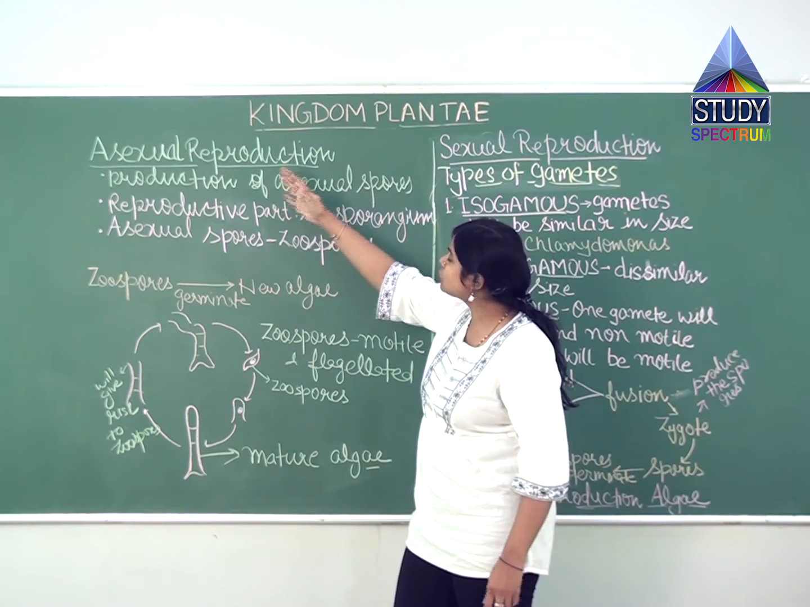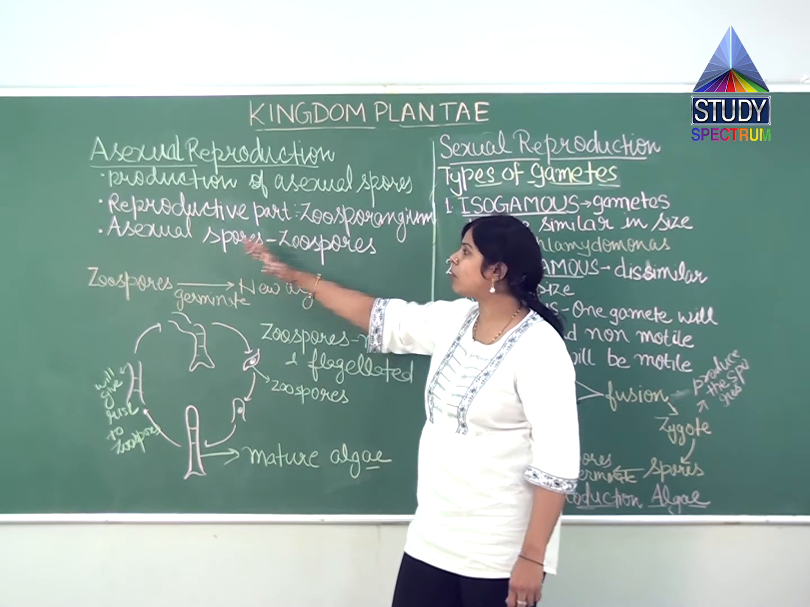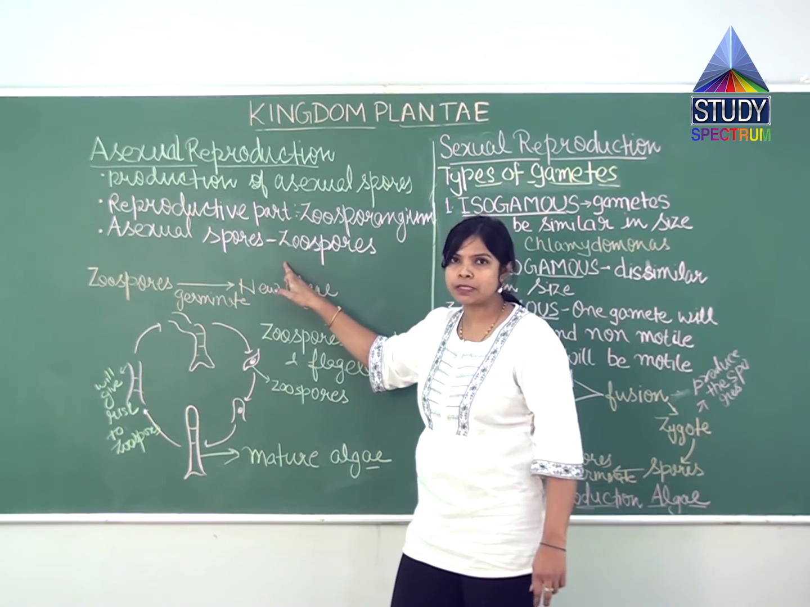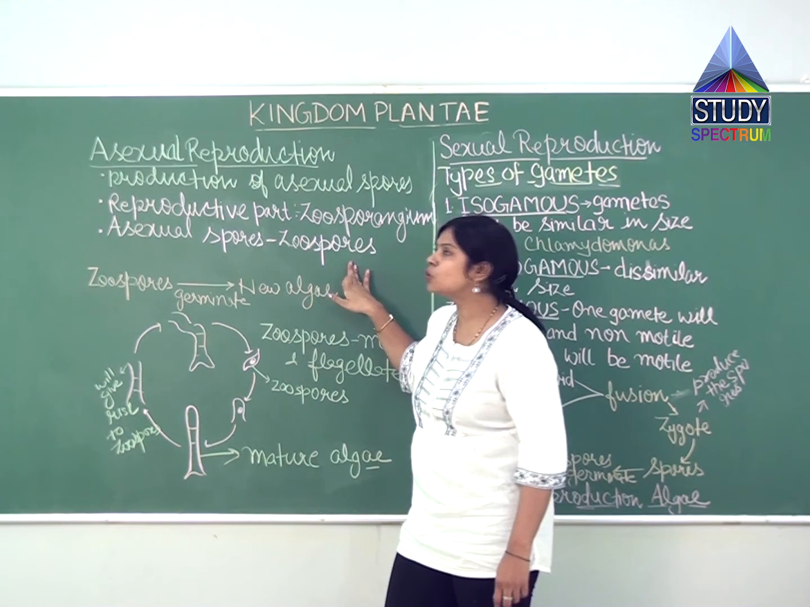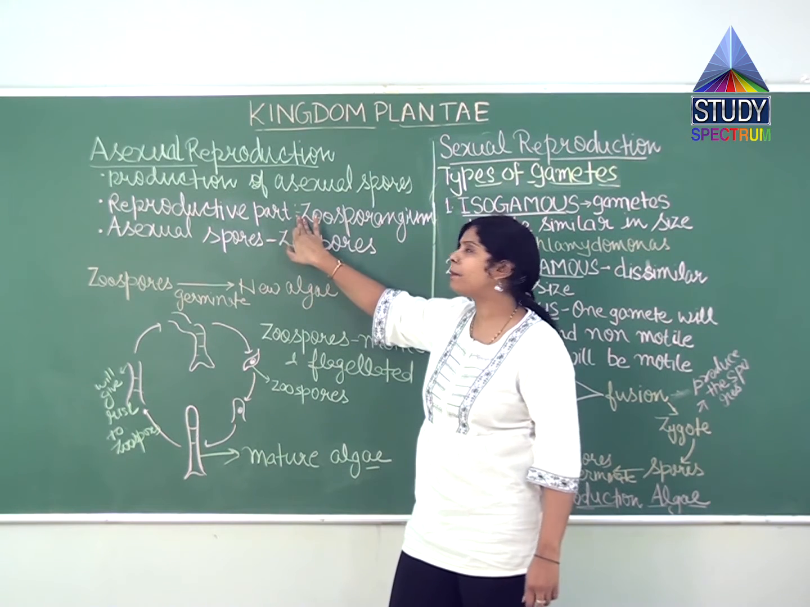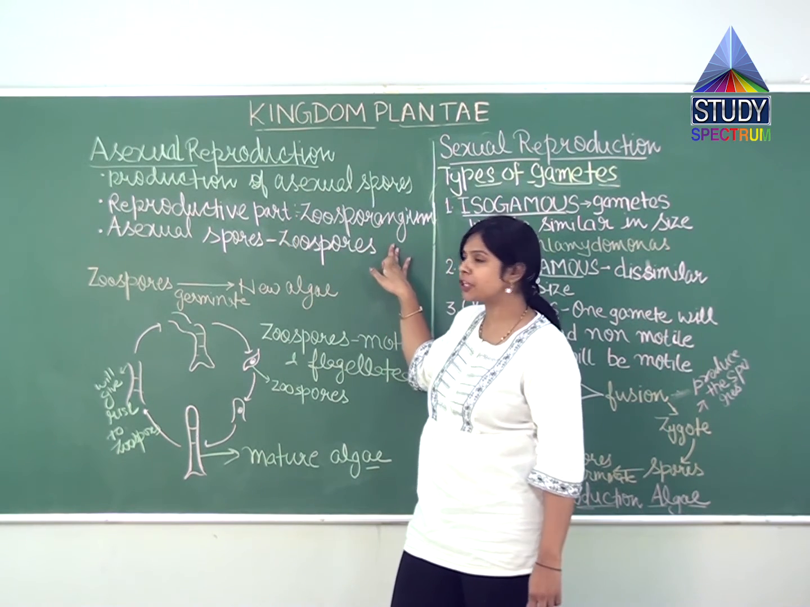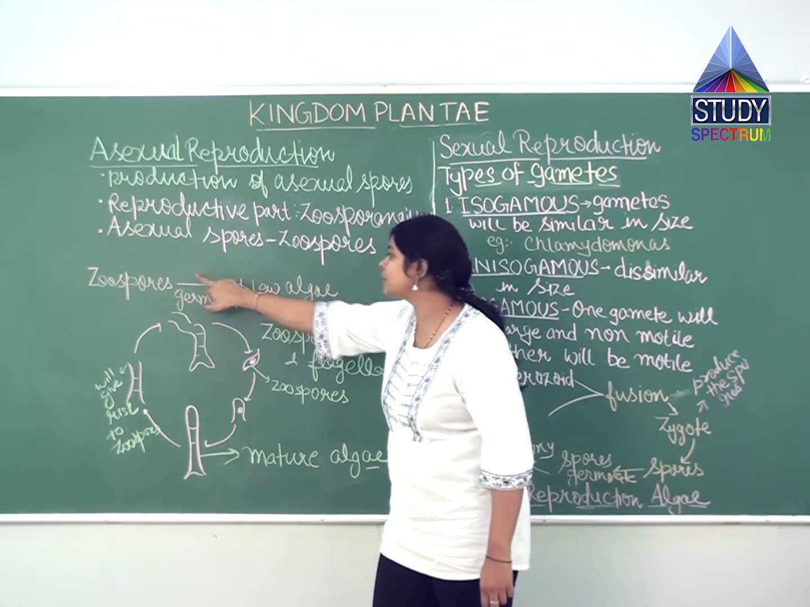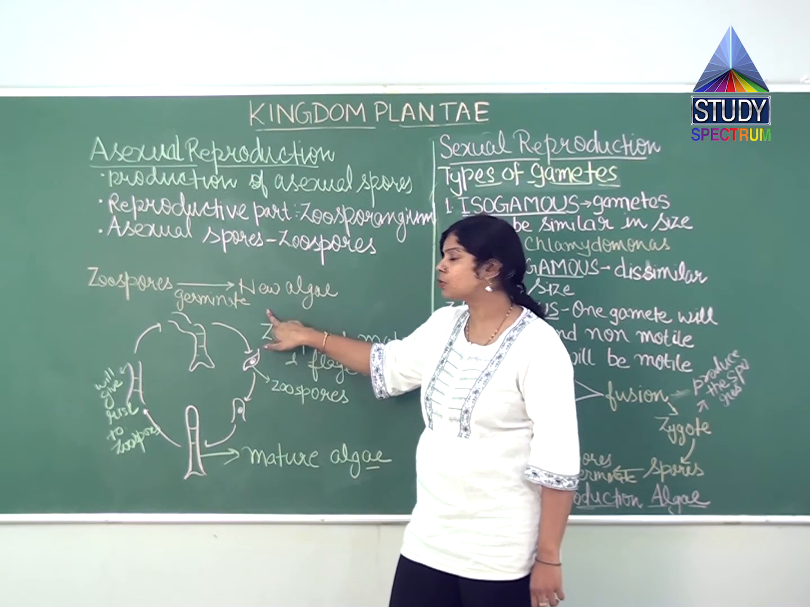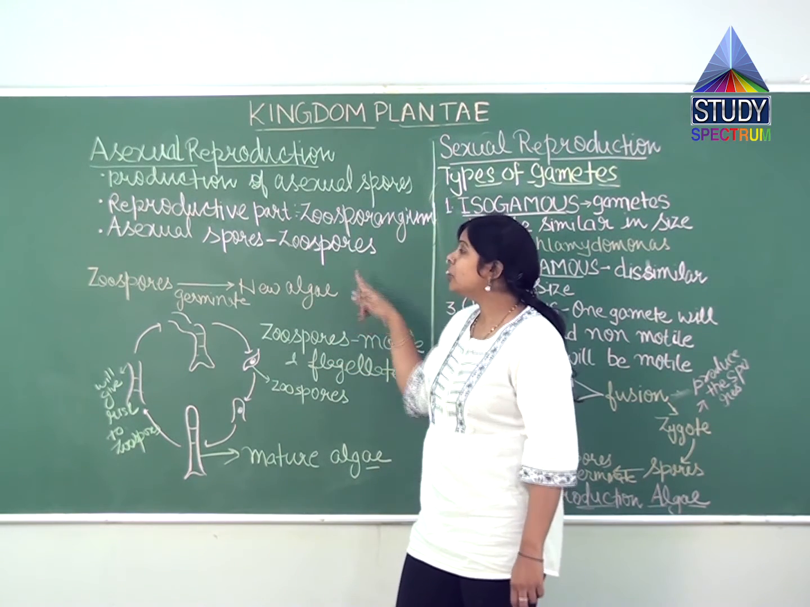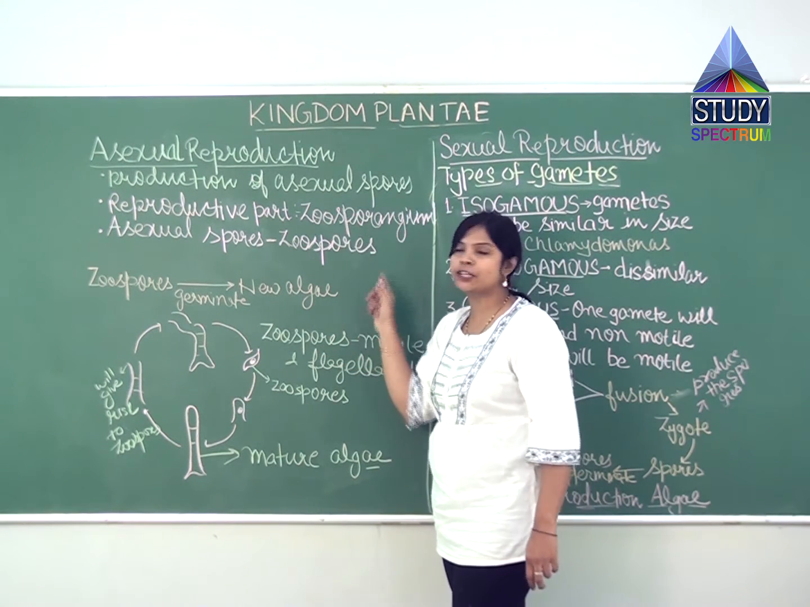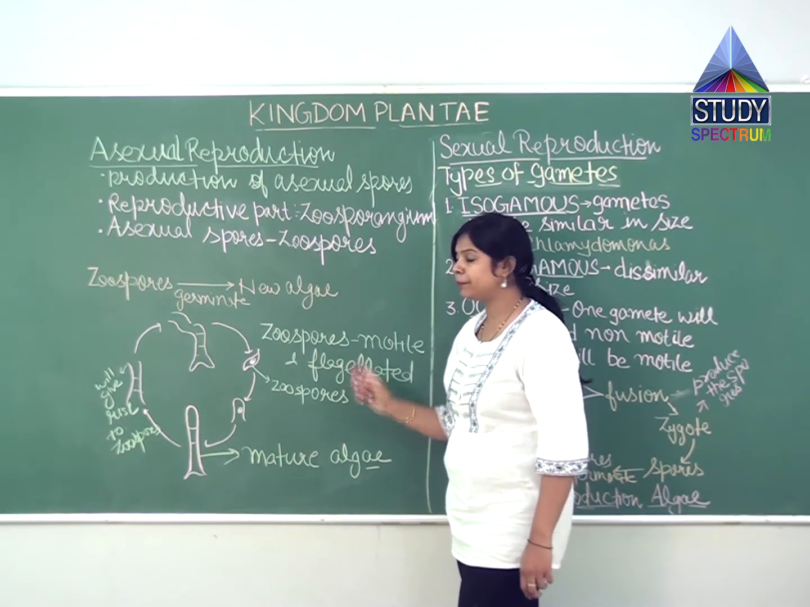Now, what is asexual reproduction here? Asexual spores are formed in the form of zoospores, the reproductive part is called the zoosporangium, and these zoospores will again germinate into new algae. So that is all about asexual reproduction in algae.